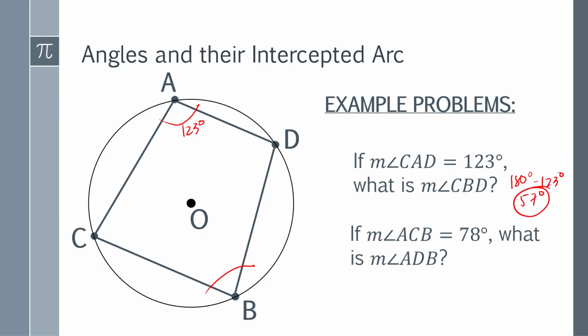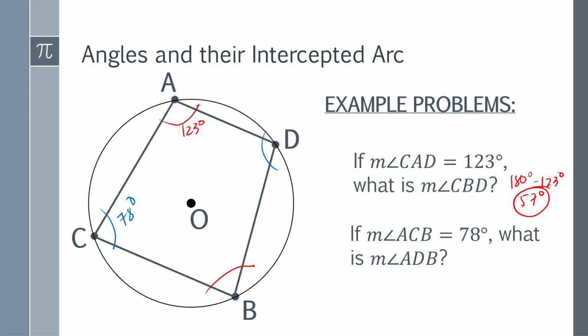Next example. If the measure of angle ACB is 78 degrees, what is the measure of angle ADB? How will you find this? Remember ACB, I will change it to color blue again. So this one, this is 78 degrees. How will you find the measure of ADB?